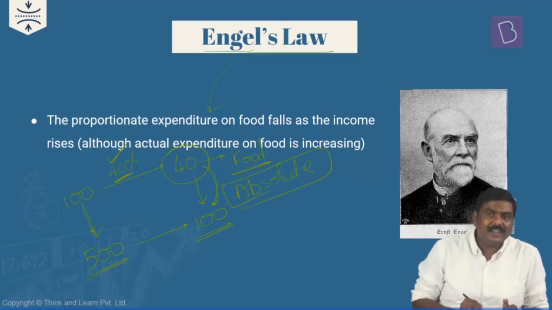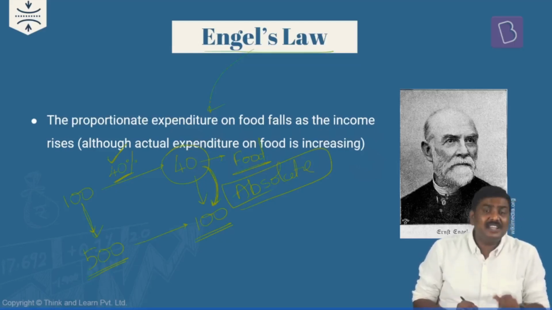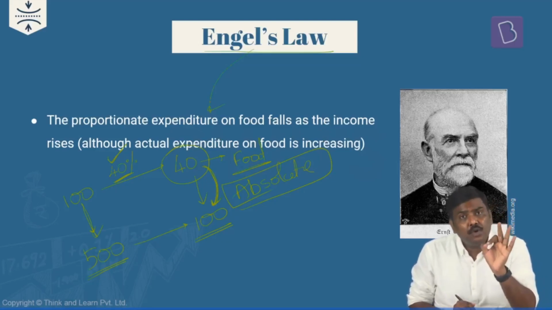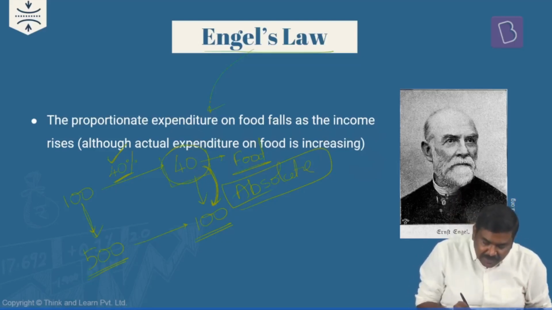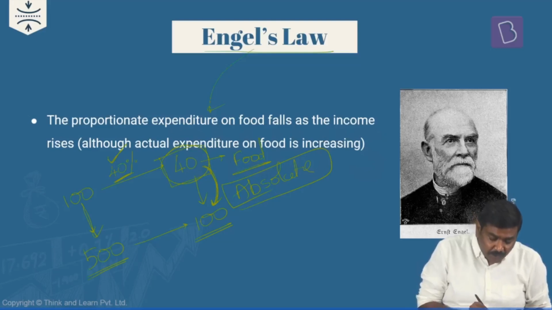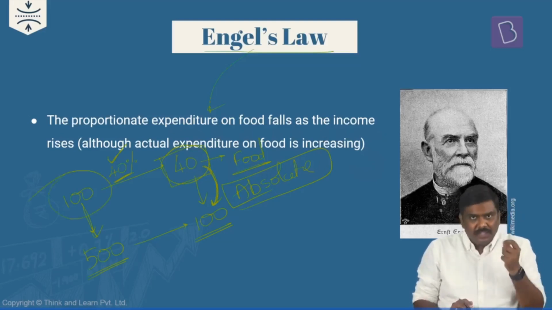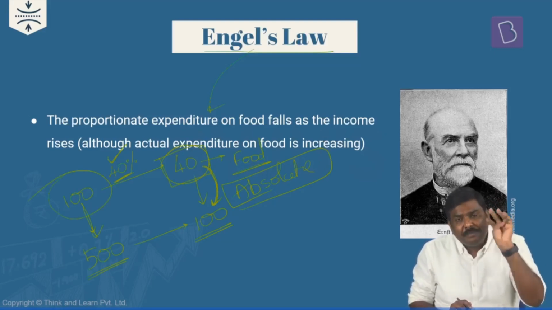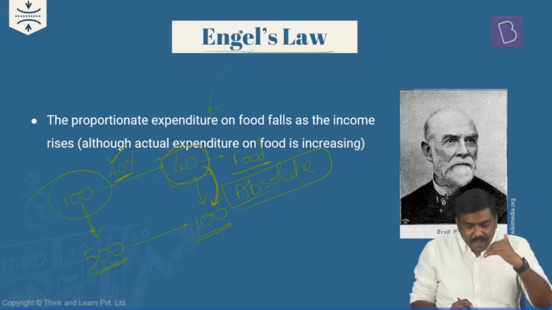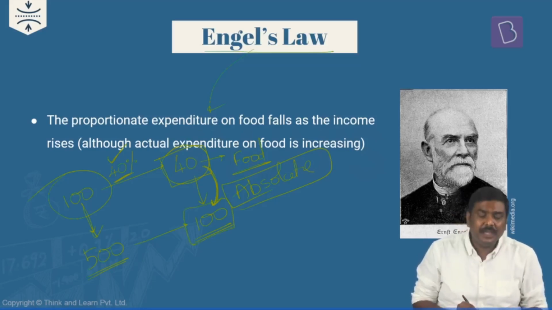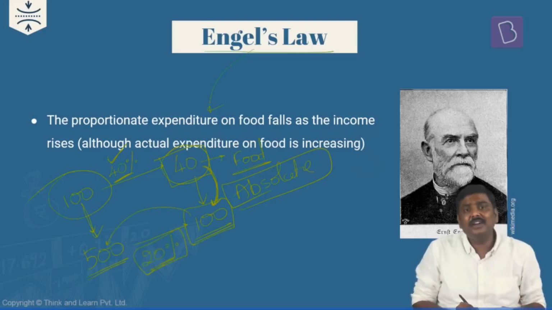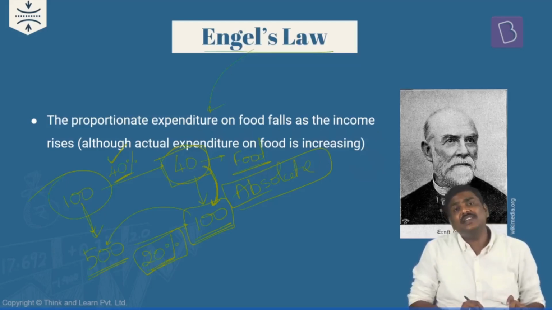So when the income has increased, the expenditure on essentials also has increased, but it is not increasing in the same proportion. Earlier, the expenditure on food comprised 40% of the income. The expenditure on essentials such as food comprised 40% of the expenditure. But now, since he is spending 100 rupees, 100 out of 500 will be just 20%. 100 out of 500 is just 20% of his income.